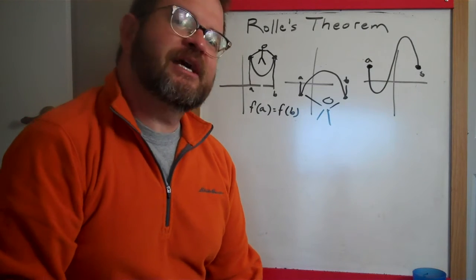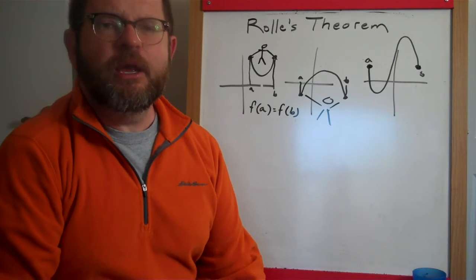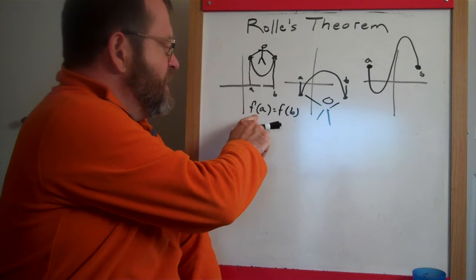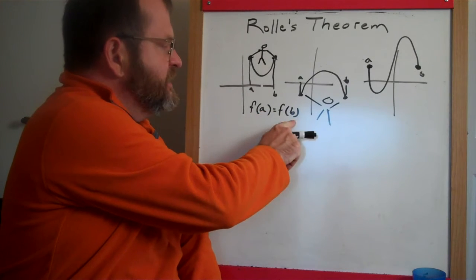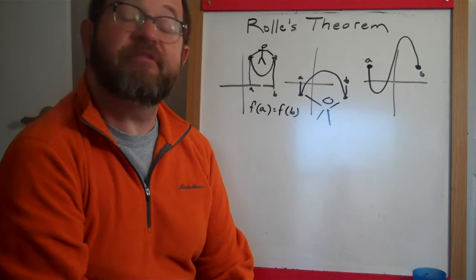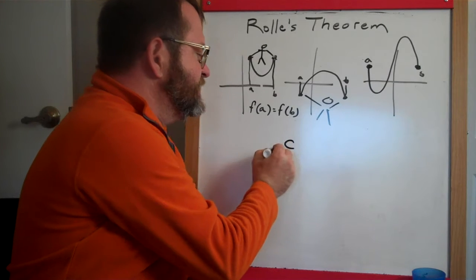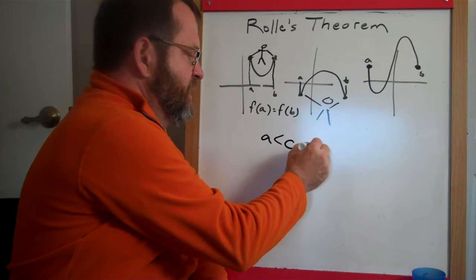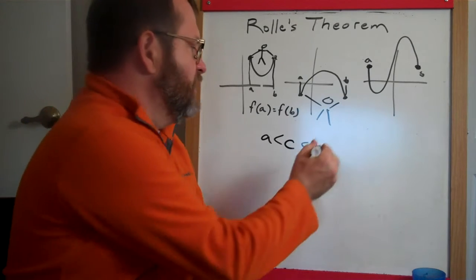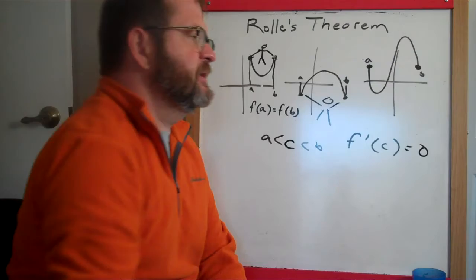And Rolle's theorem is actually a pretty common sense thing. It actually is an enormously difficult proof to show that it's true. But it shows that as long as this is true, where the beginning point and the ending point are both the same distance above the x-axis, in other words, f of A is equal to f of B, then there has to be some value c between A and B, maybe lots of values c, but there has to be at least one, where the derivative of the function at that place is 0.